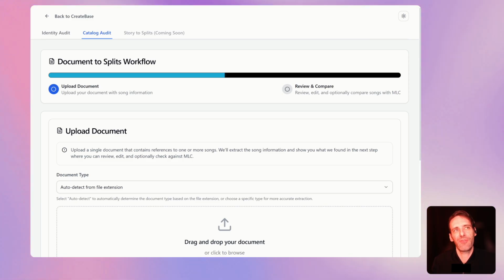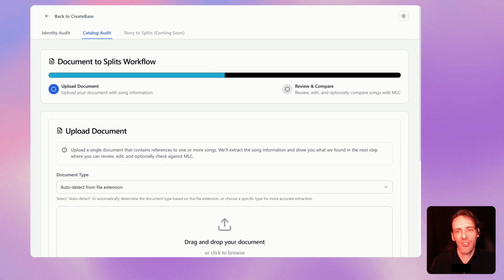What you're looking at on the screen right now is our document to split engine. Now, we already have the story to splits engine that allows an artist to use their phone, microphone, or other device to be able to tell us information about a song to register a new song. But what about the songs that are already online? What about the songs that are already getting certain amounts of royalties at their PRO, at the MLC, at SoundExchange, etc.? All of those organizations produce statements that have those songs on them.